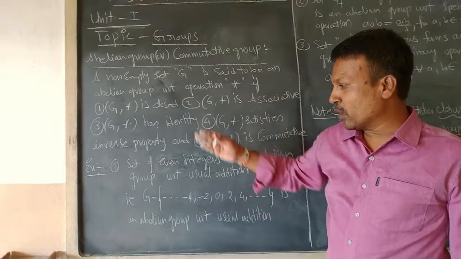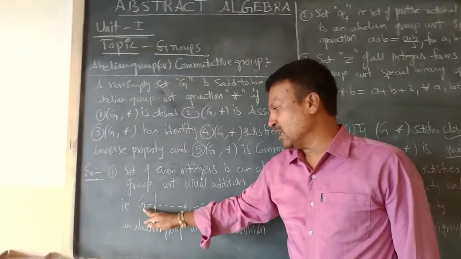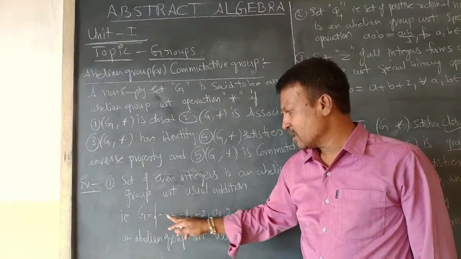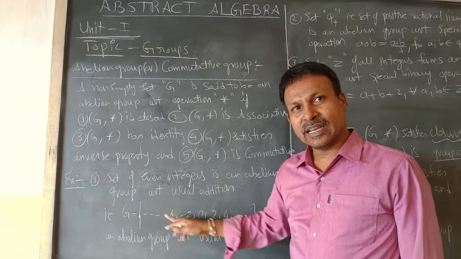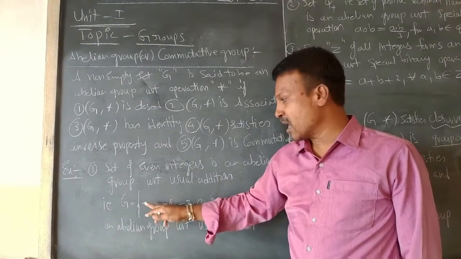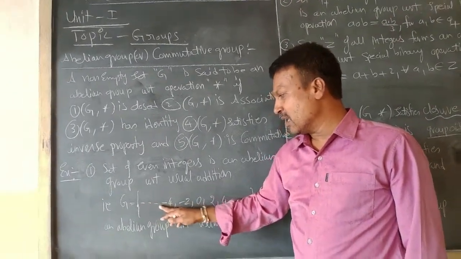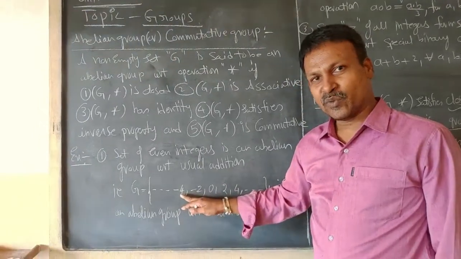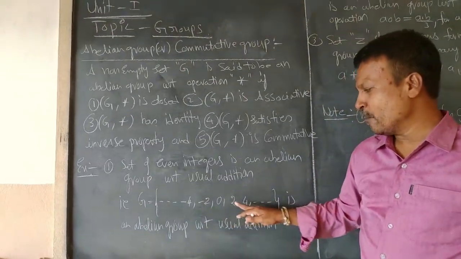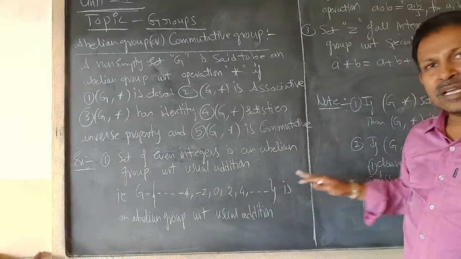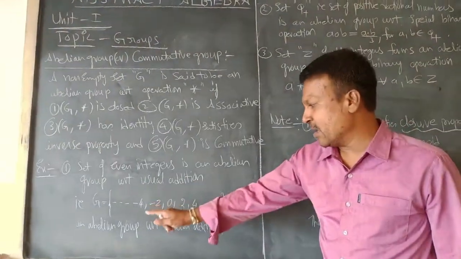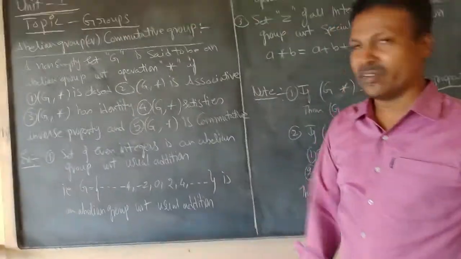Right. If I go in detail, the set G is taking the elements. Right. See here, the negative even integers are running, and they are minus 4, minus 2, 0, 2, 4 and so on. It is an abelian group with respect to usual addition. Right.